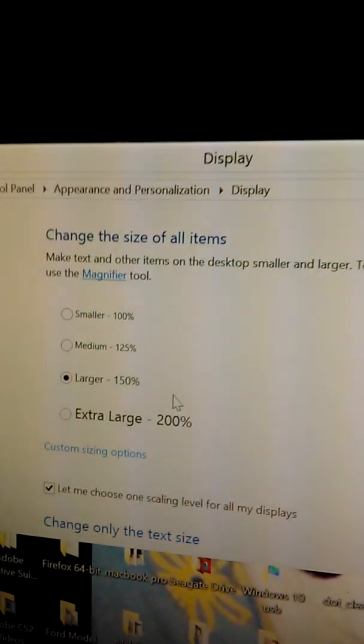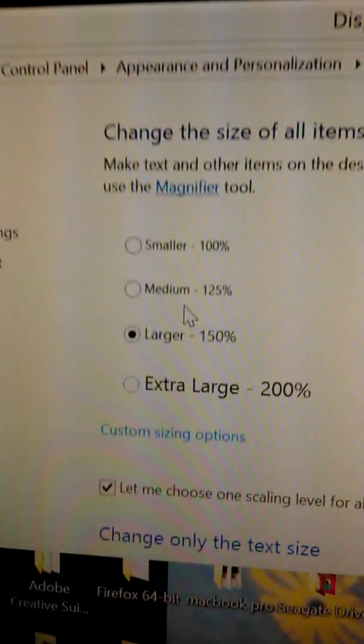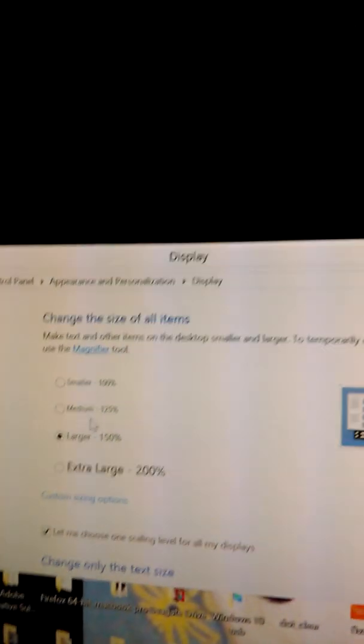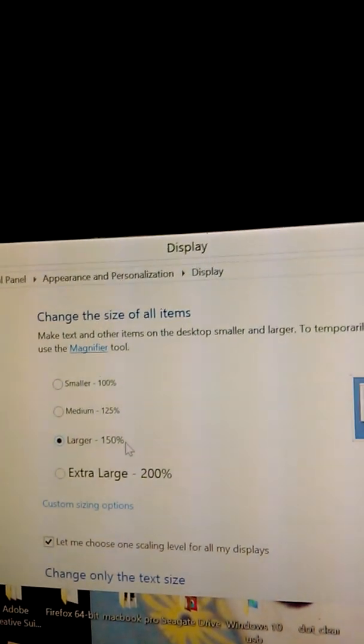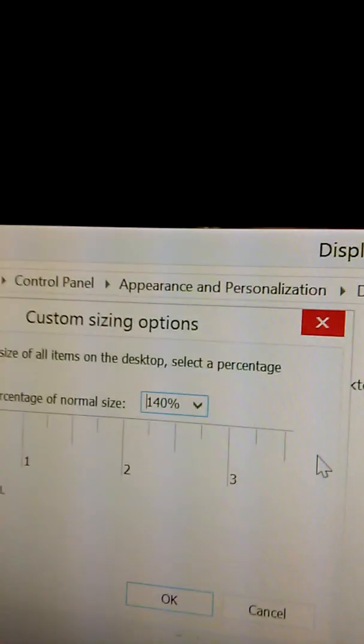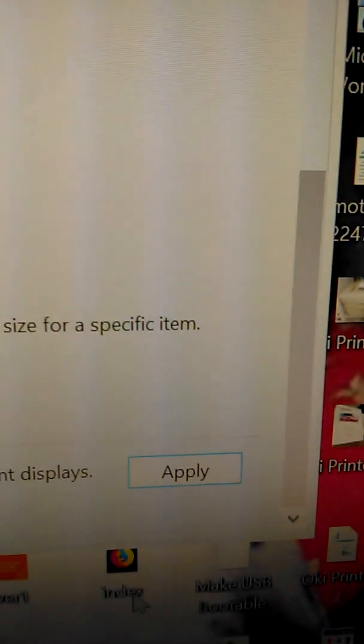Anyhow, I discovered rather than go to medium size at 125%, which is still kind of small to view things, I found that it'll still work. The program Roxio will work if you do custom size options, and you can type in here 140, and then come down here and apply the changes,